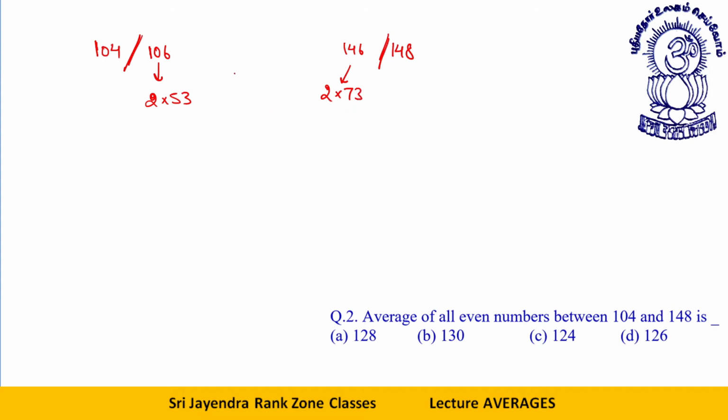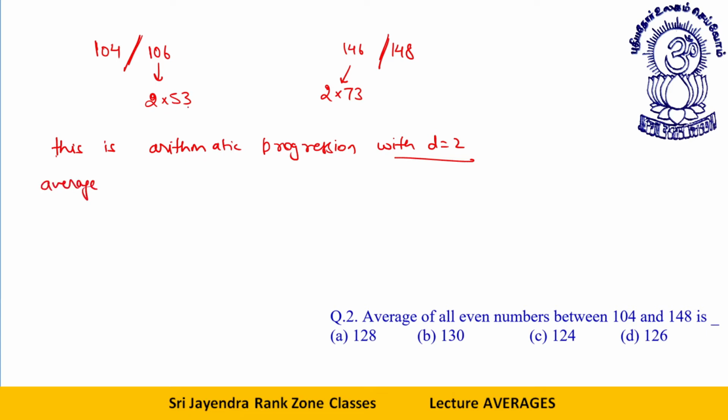So the average will be, students will always know, in this case, this is an arithmetic progression, where all the terms have equal gap. Every subsequent term has an equal gap, 2 gap. This is arithmetic progression with the difference 2, with d is equal to 2. We don't need this thing, but this is arithmetic progression. Now the other thing is, average will be, these are odd number of terms.